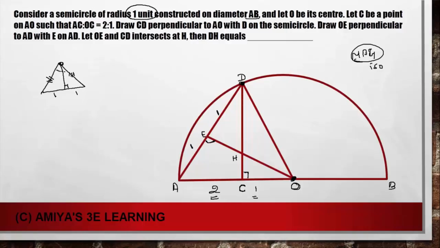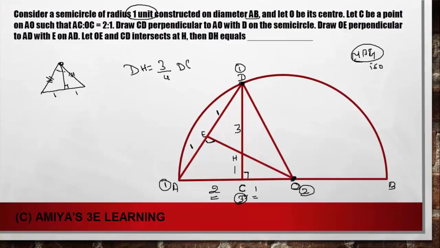So we have two ratios, 2:1 and 1:1. Use mass point geometry. I'm working on A. A is 1. 1 and 1 is fine. Now 1 and 2, this should be 2. So the total summation at C is nothing but 3. The total summation at E is not required, but we can say the ratio of DH upon HC is 3:1, reversed. So DH is 3 out of 4 of DC.